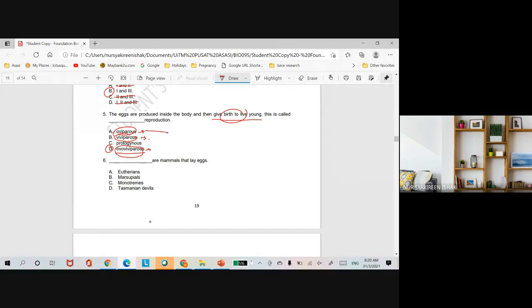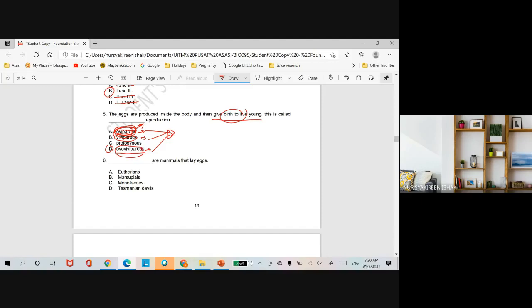So for all these three mechanisms, okay, so these are for animals that practice internal fertilization. Sorry, tak. Kalau oviparous, dia boleh dua. Okay, external and also internal fertilization. Kalau katak tu is also oviparous. Okay, so depends on the organism lah.